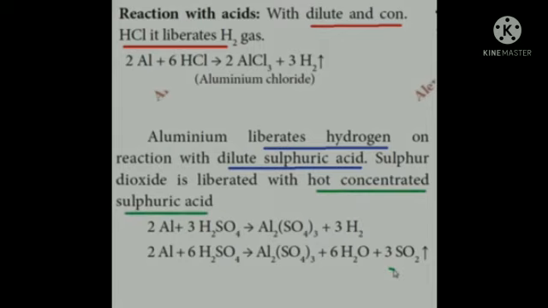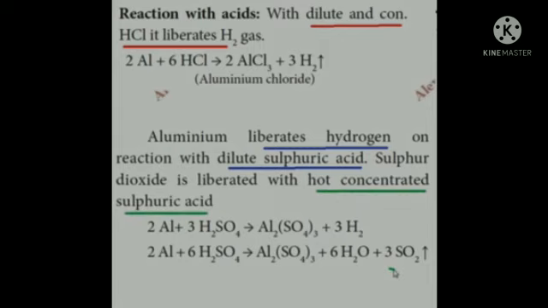Clear? But aluminium is inert or passive with nitric acid. It does not react with nitric acid because instead of forming the corresponding nitrates, it forms aluminium oxide. It renders aluminium passive. It makes the aluminium inert by the formation of an oxide film on its surface.